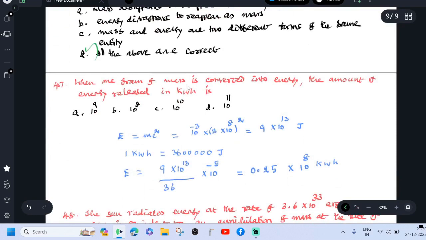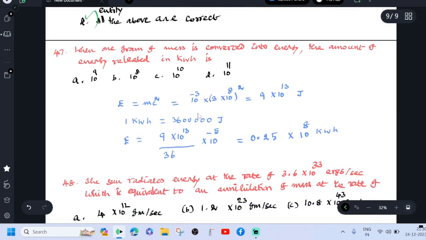When 1 gram of mass is converted into energy, what is the amount of energy released in kilowatt hours? See this equation, E equals mc squared, where 1 gram is converted into kilogram, that is 10^-3, times (3 × 10^8) squared.